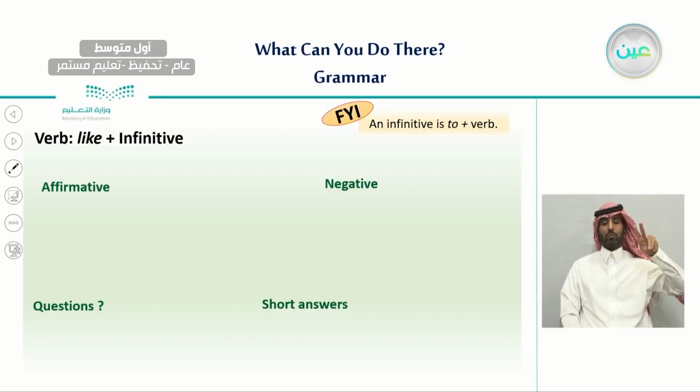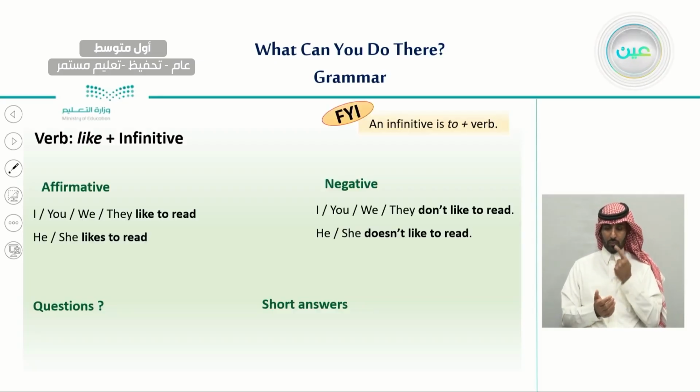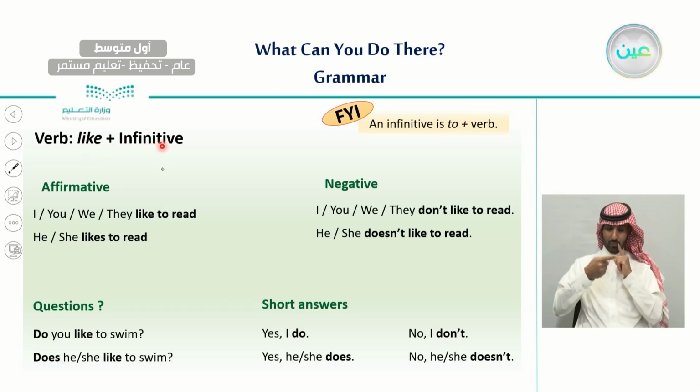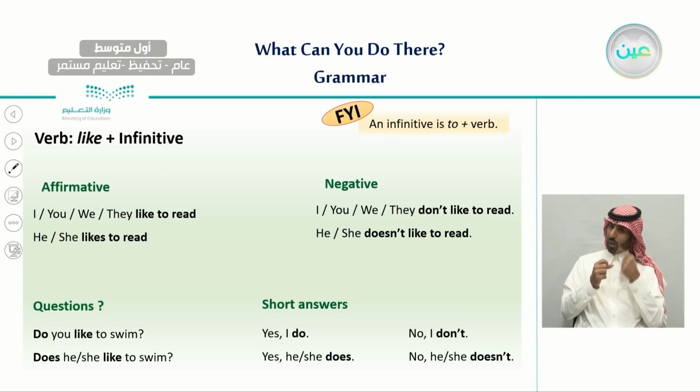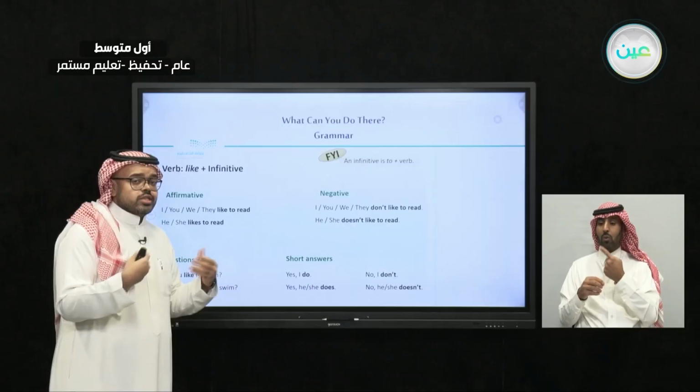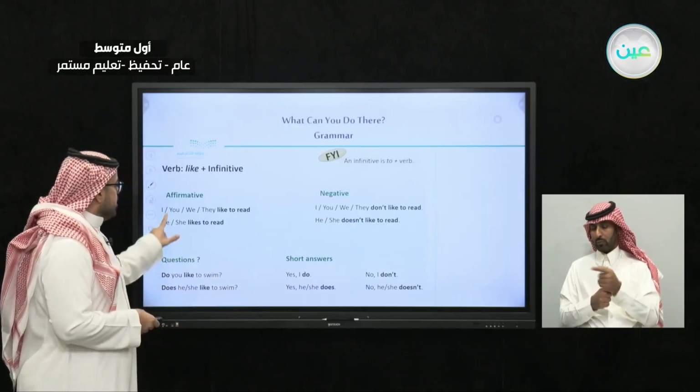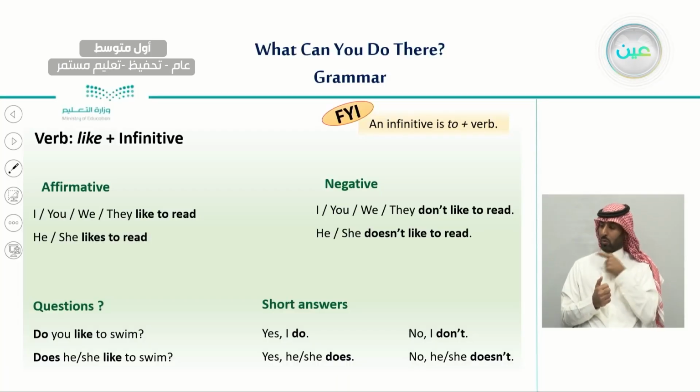And now, the other part we have in today's lesson, which is verb like plus the infinitive. And usually, we use like with the infinitive to express not only the ability, but also what we want or what we would like to do. For example, here we have not like can. Here we need to divide the subject. So the four subject pronouns, we use them like to read.